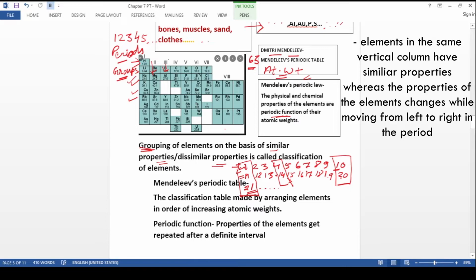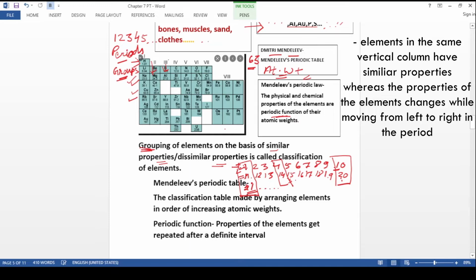So the elements which were standing in the same vertical column all have similar properties, whereas the elements in horizontal lines, going from one element to the next element, had changing properties, right? So the properties were similar, repeated after a definite number. Over here in the first line 10 elements are added, and when it is number 11, properties are repeating. Again 10 elements are in the second line, and when it is 11, properties are repeating. So after every 10 elements, properties are repeating in this example.